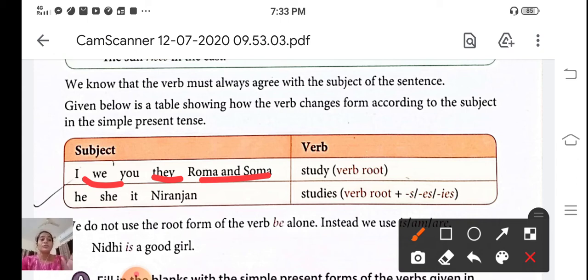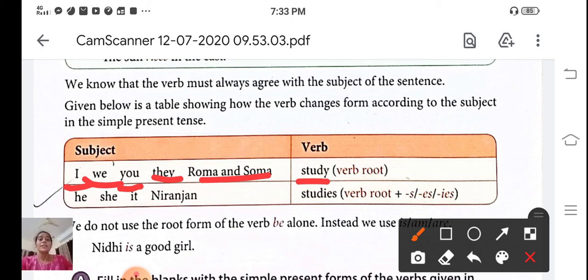We have to use the verb in first form, the verb root. You can see here: study, run, play, drink. Whenever the subject is I and you, the verb also remains the same. Verb root: study, run, drink.